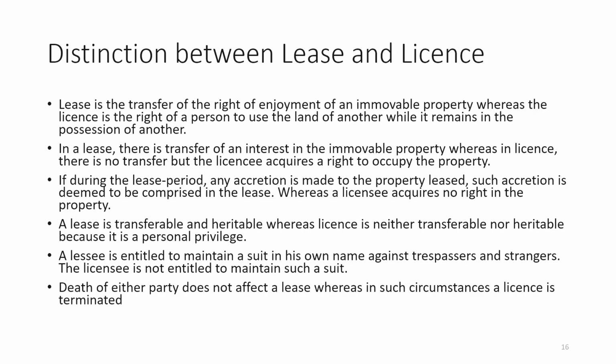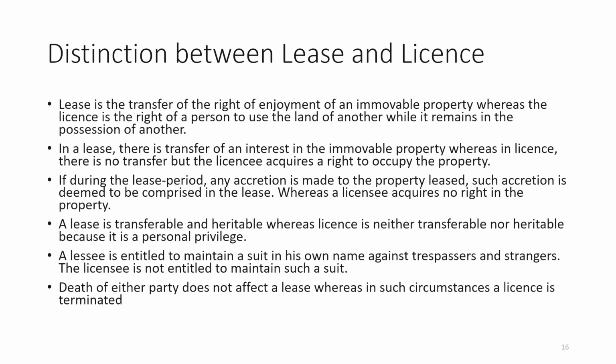Distinction between lease and license. License is also a kind of right which is enjoyed on a particular immovable property, whereas possession is not transferred in case of license.